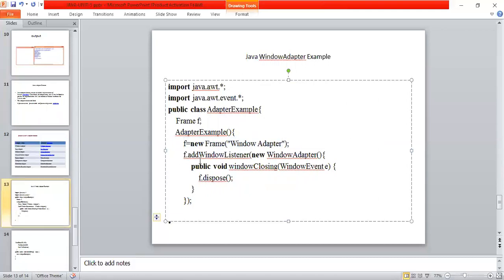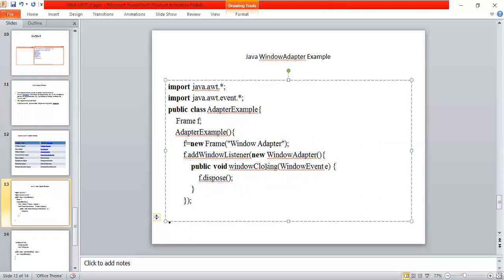So f dot add window listener of new window adapter. This add window listener is a method; we are adding it to the frame and using this window adapter class. Public void window closing. Here I'm trying to close this window.